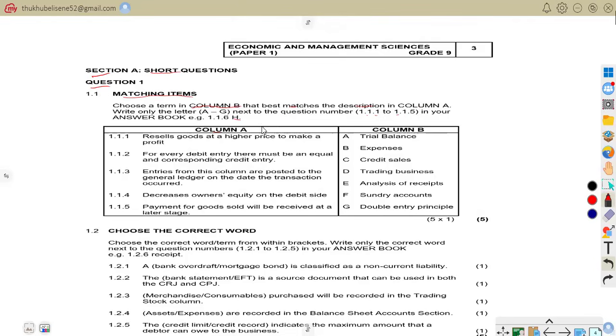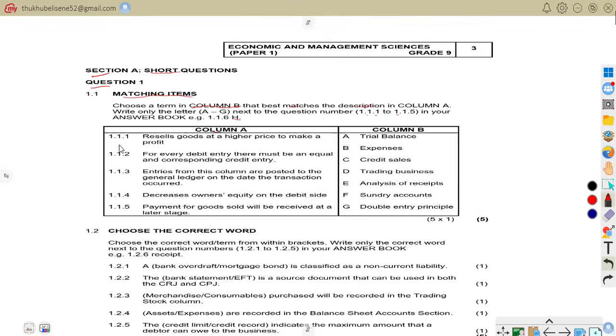Column A is the descriptions. Like they said, choose a term in column B. So the terms are in column B and the descriptions are in column A. So these are our descriptions and these are our terms. Without wasting much time, let's attend to these matching questions.